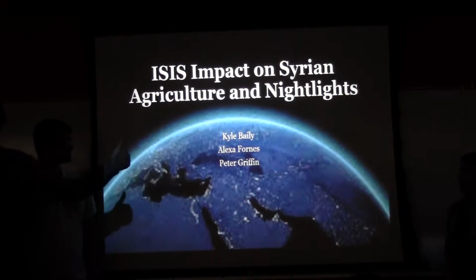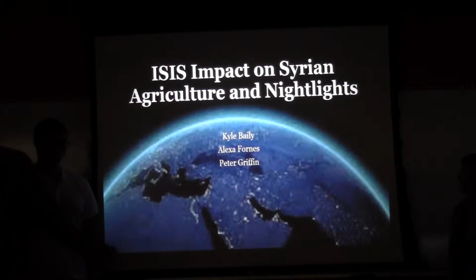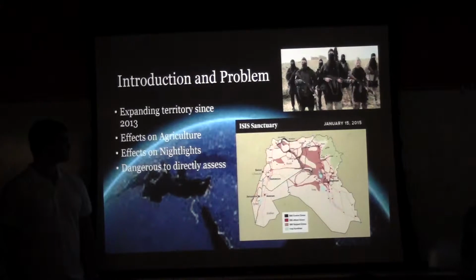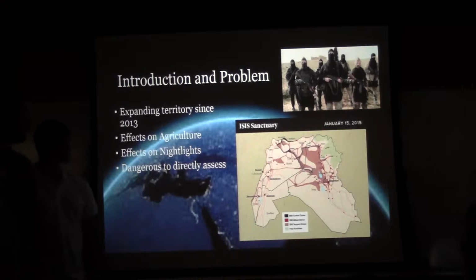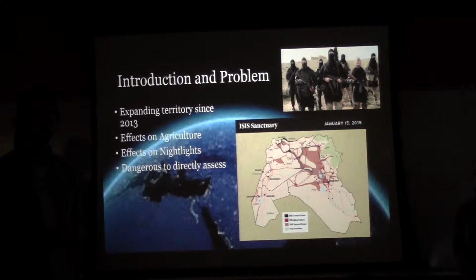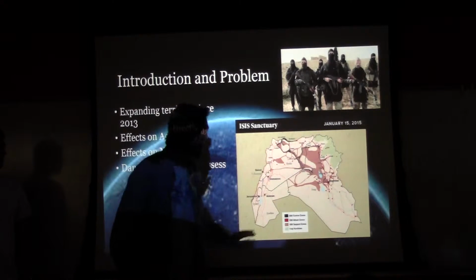And we're the ISIS group, and we focused on Syria's impact on nightlights and agriculture. The Syrian civil war started in 2011, and ISIS started to come in the news and take over large chunks of territory in 2013. So here's Syria, here's Iraq.